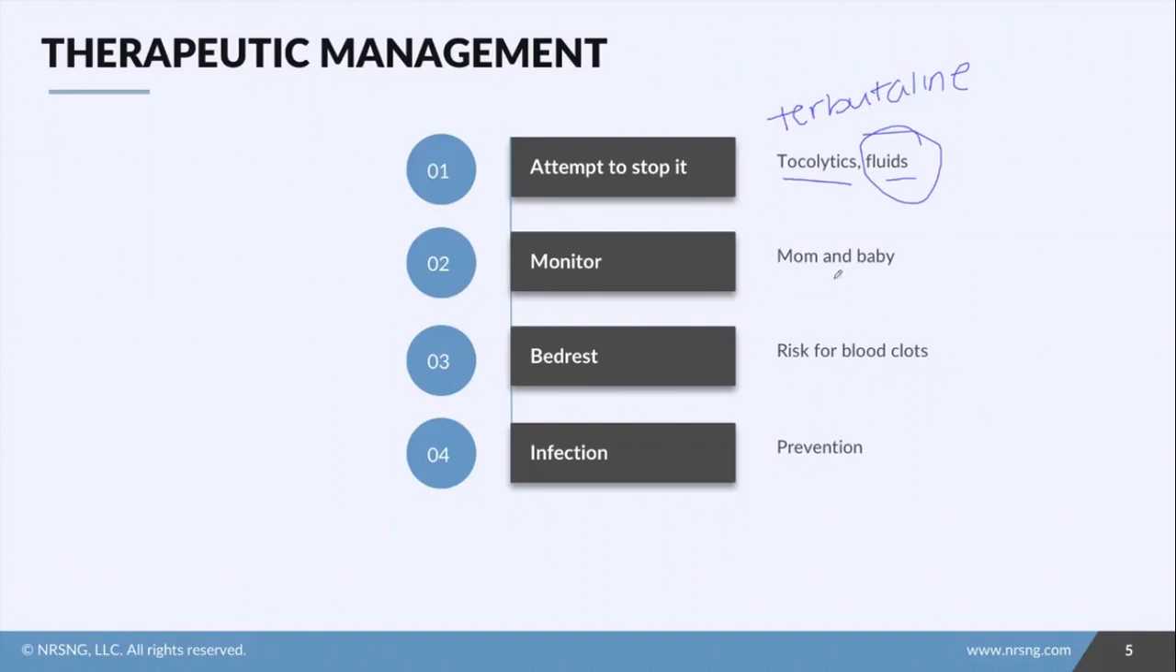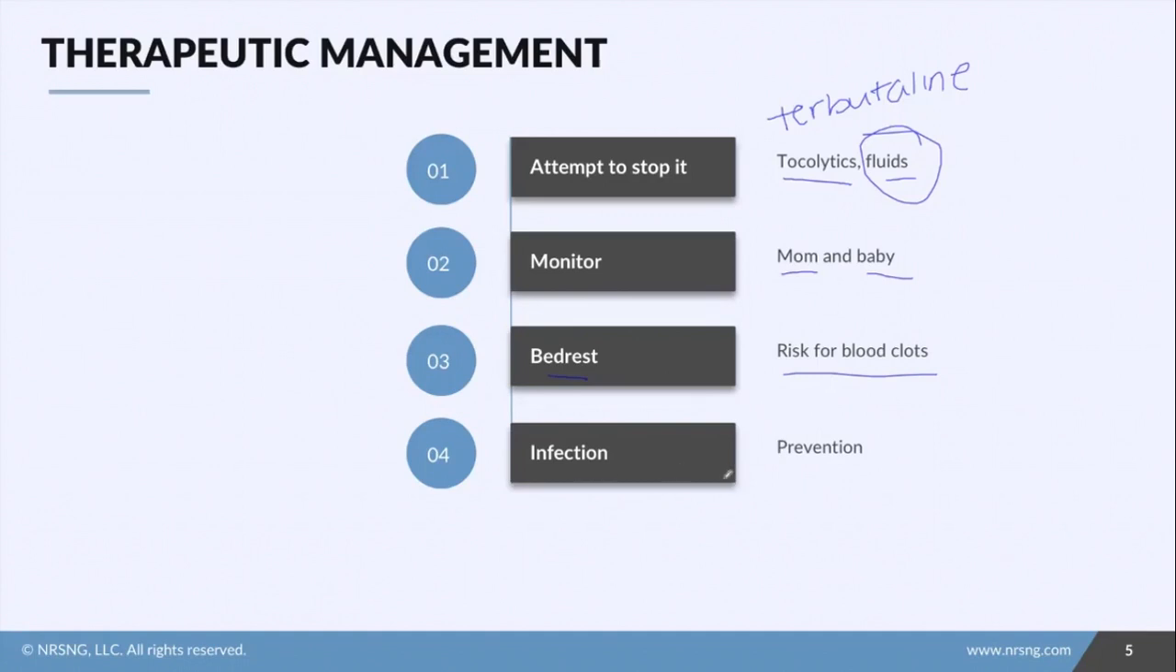Then monitoring. We're going to monitor mom and baby. Hopefully they can get rehydrated, and on the monitor their contractions will stop and they can get sent home. We are going to do possible bed rest for a patient. So remember, if the patient's on bed rest to help stop contractions or slow labor, then she's going to be at risk for blood clots if she's on bed rest for a long time. So just things like those compression hose and things to help prevent blood clots.